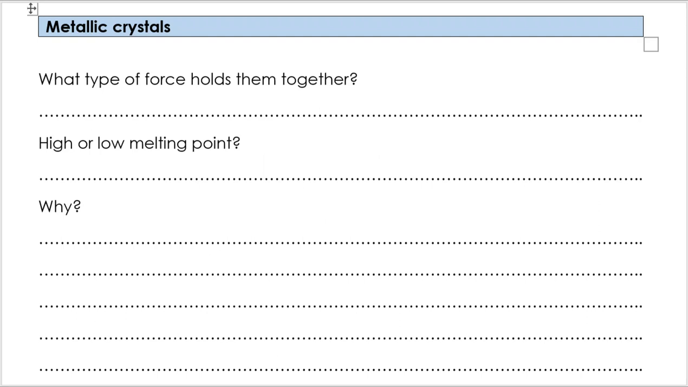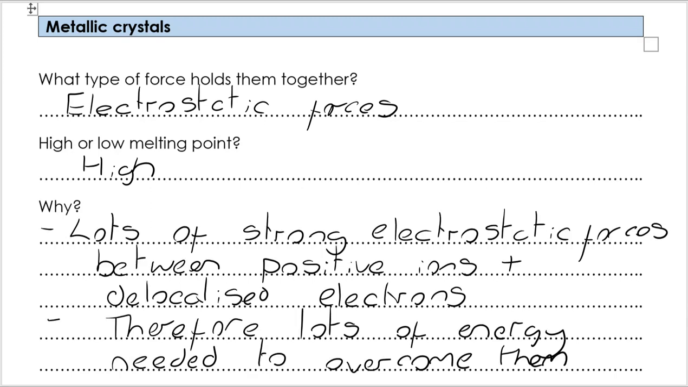Let's move on to metallic crystals. Have a go at these questions. So what type of force holds them together? Well, it's electrostatic forces again. Do they have high or low melting points? Metals have high melting points. High, why? Now this time it is because of the electrostatic forces again, but we have a subtle difference in the explanation compared to ionic. There are lots of strong electrostatic forces, not between oppositely charged ions now, but between positive ions and delocalized electrons. And therefore lots of energy is needed to overcome them.